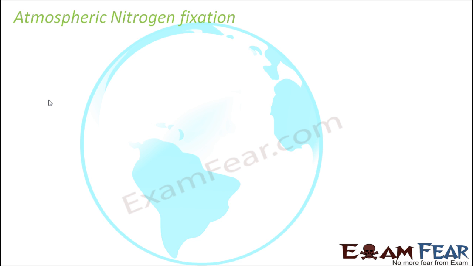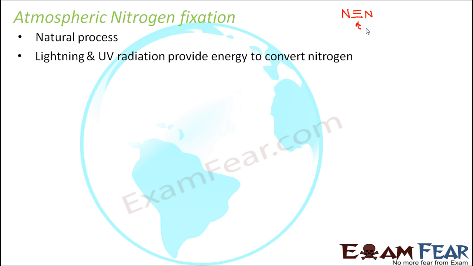So what happens here? Here the atmosphere plays a major role. As I mentioned just now, nitrogen has triple bonds. These triple bonds are often called high energy bonds because you need high energy to break them. In atmospheric nitrogen fixation, this is a natural process which happens on its own. Lightning and ultraviolet radiation provide the energy to convert the nitrogen to oxides.